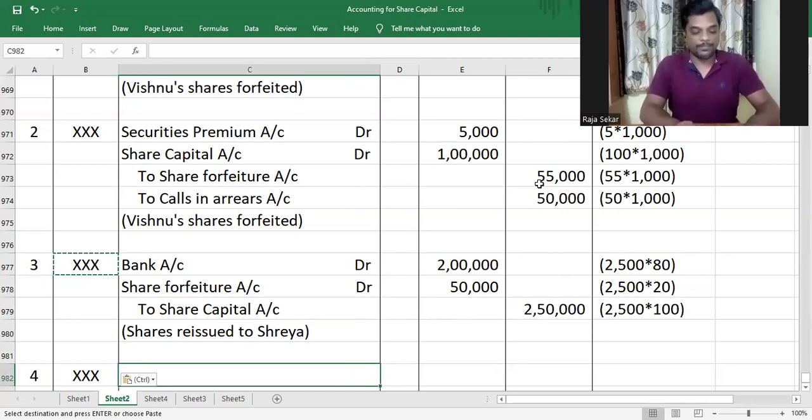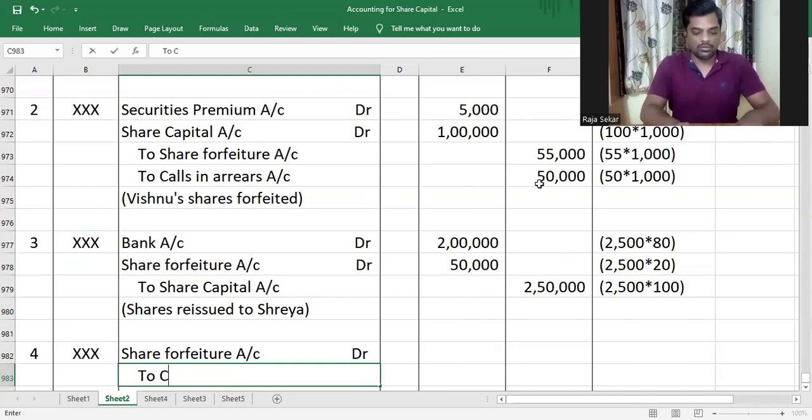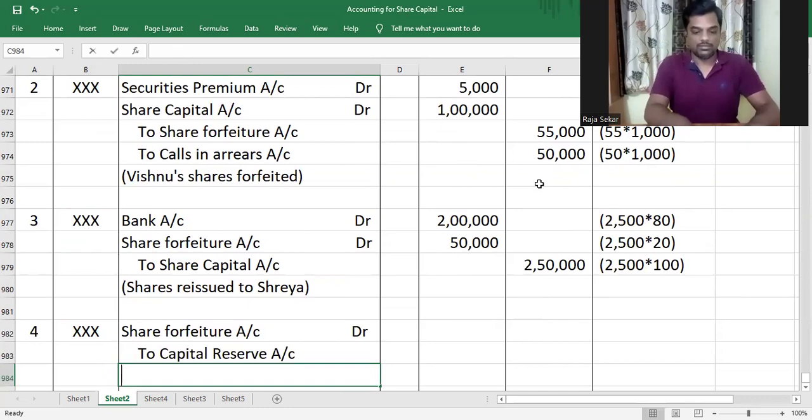Now, the next thing to do would be to pass the journal entry for transferring the profit on reissue to capital reserve. The journal entry for that is share forfeiture account debit to capital reserve account. Profit on reissue transferred to capital reserve.